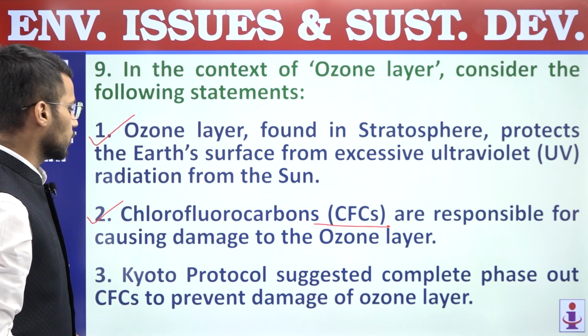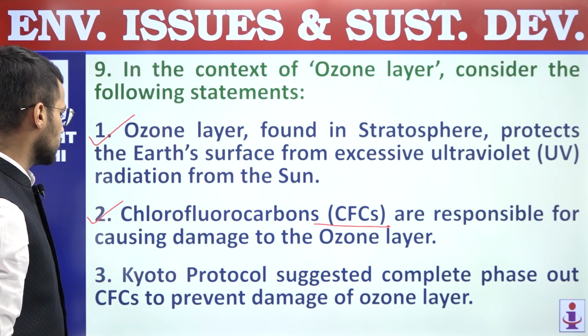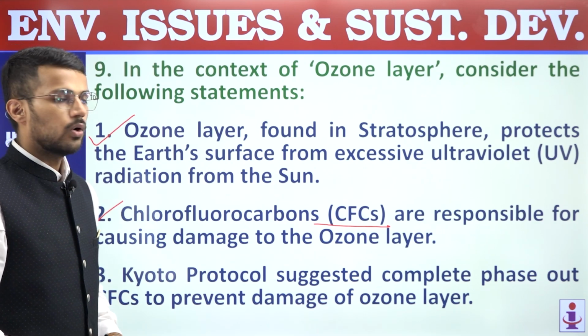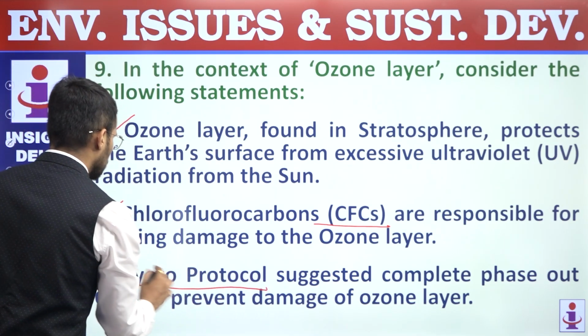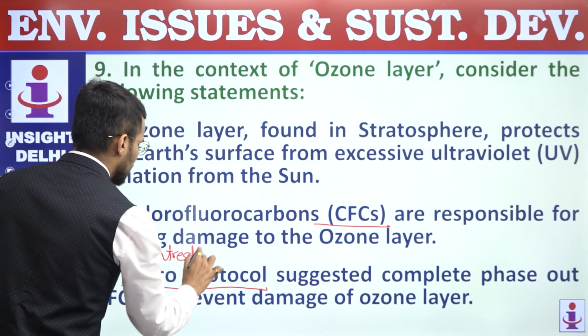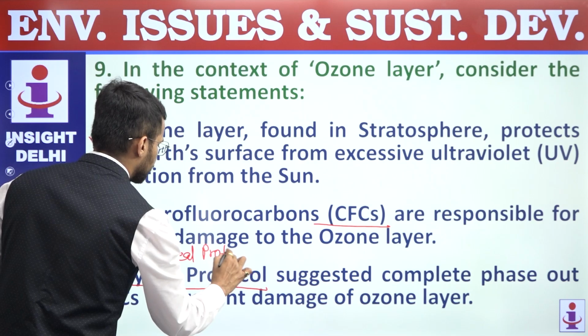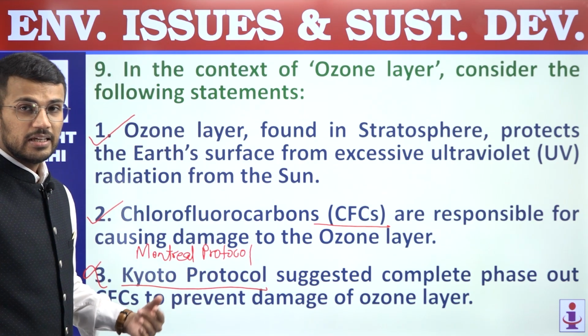Third, Kyoto Protocol suggested complete phase out of CFCs to prevent damage of the ozone layer. This statement is incorrect because it is not the Kyoto Protocol but the Montreal Protocol that led to the phasing out of chlorofluorocarbons, and that's why the third statement is incorrect.